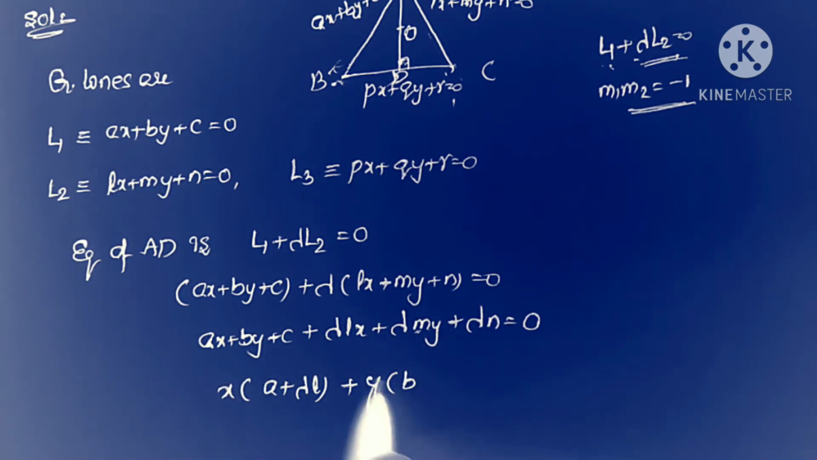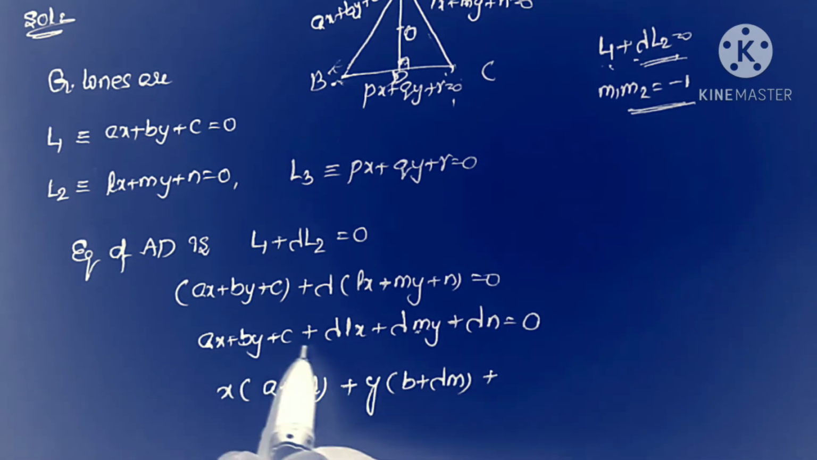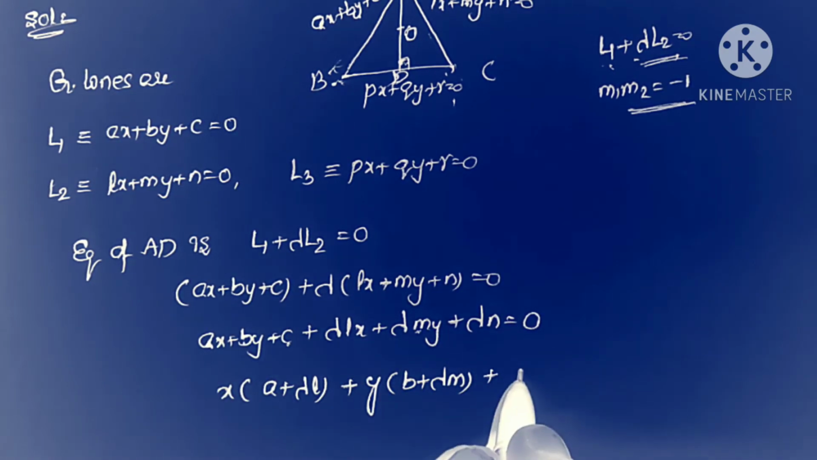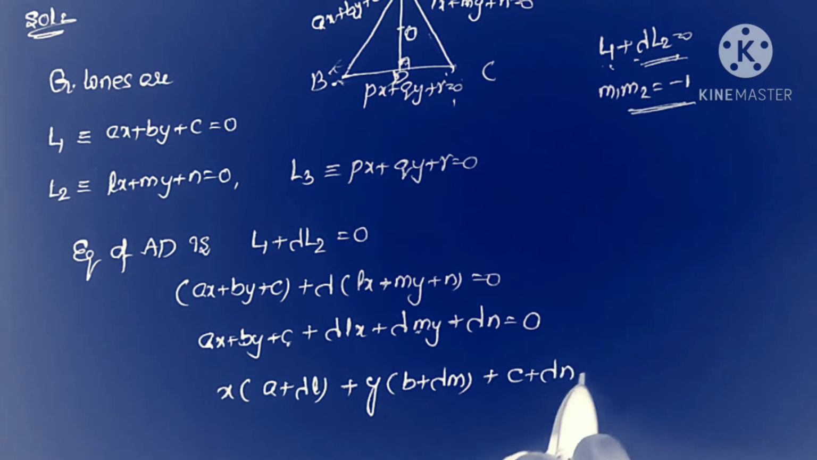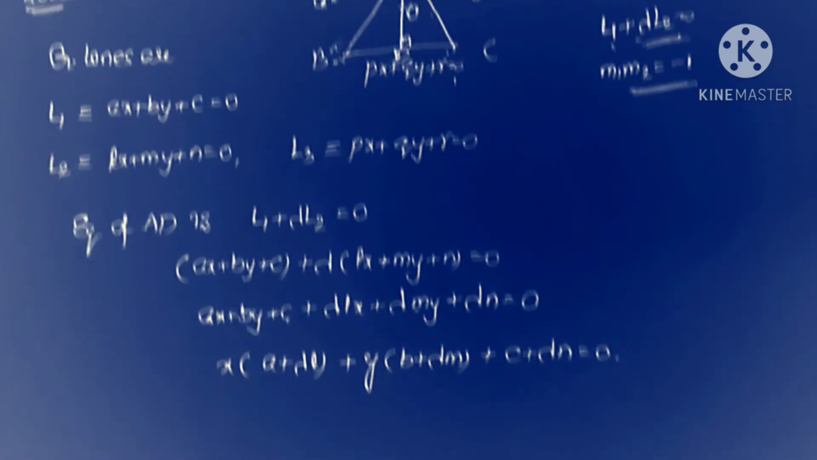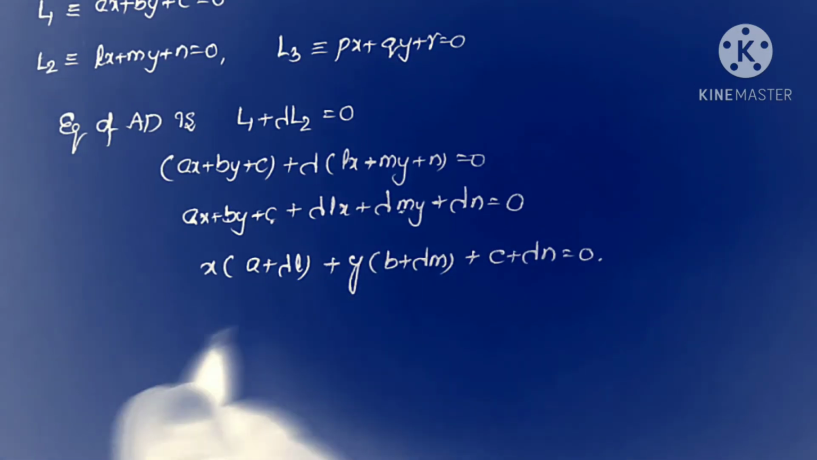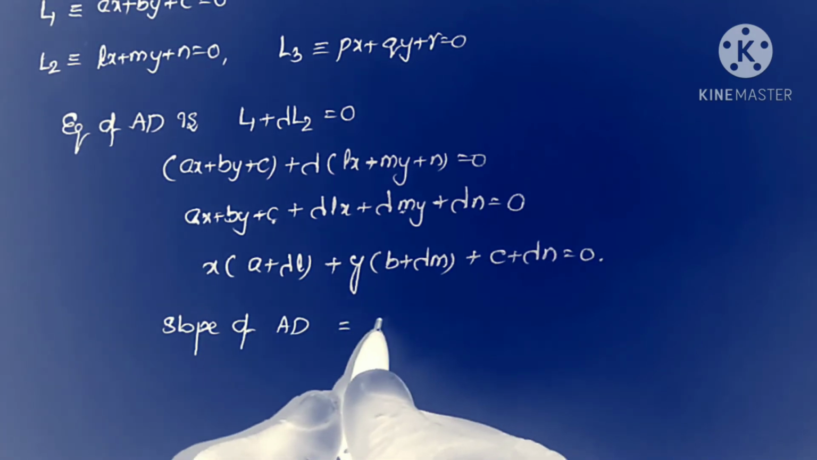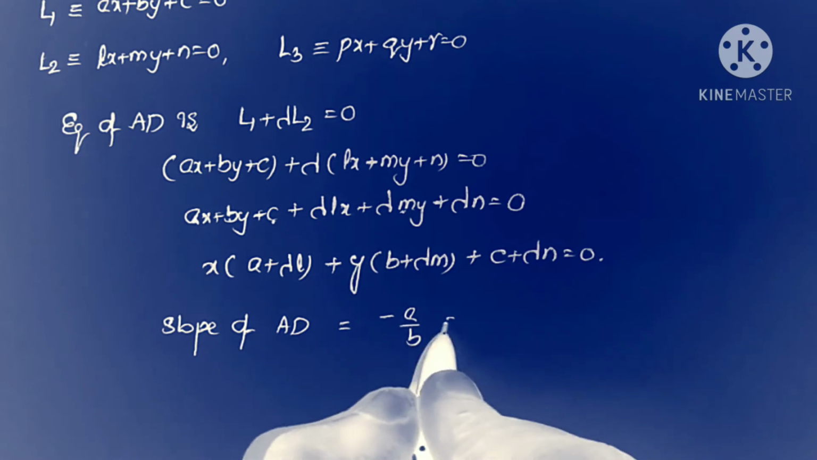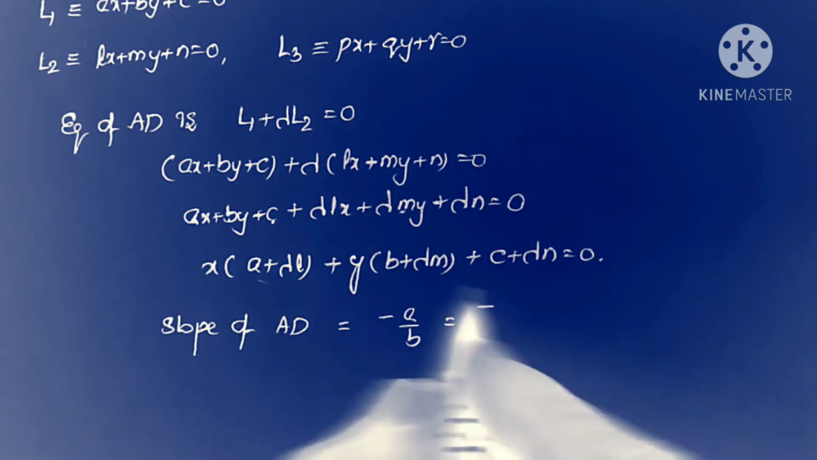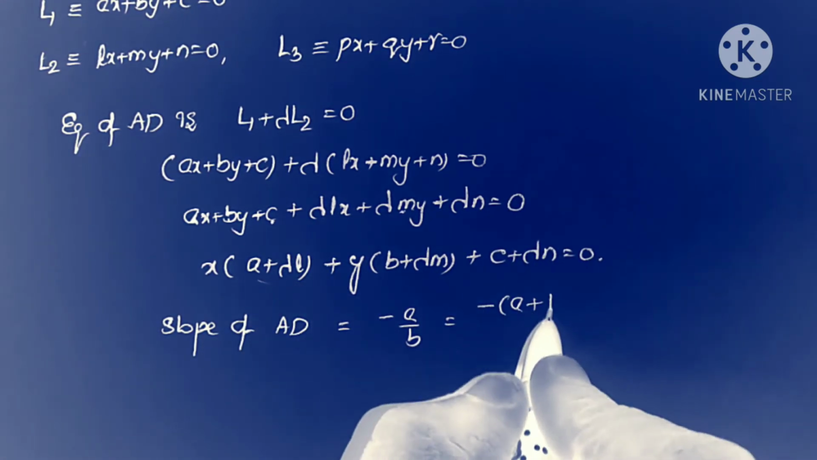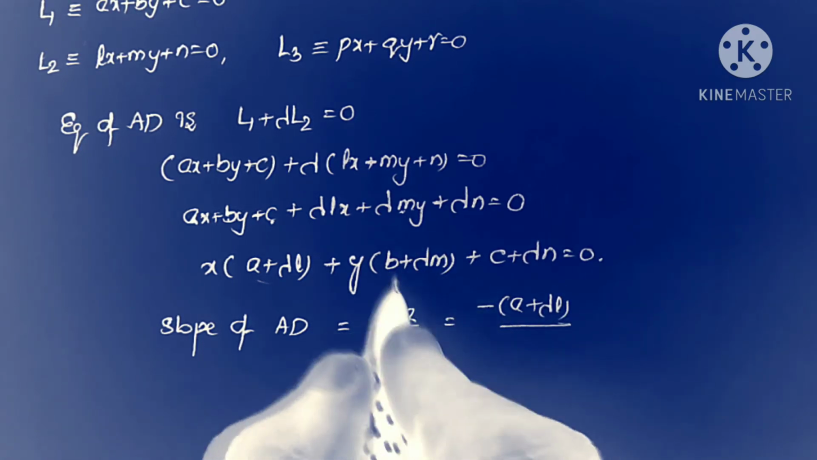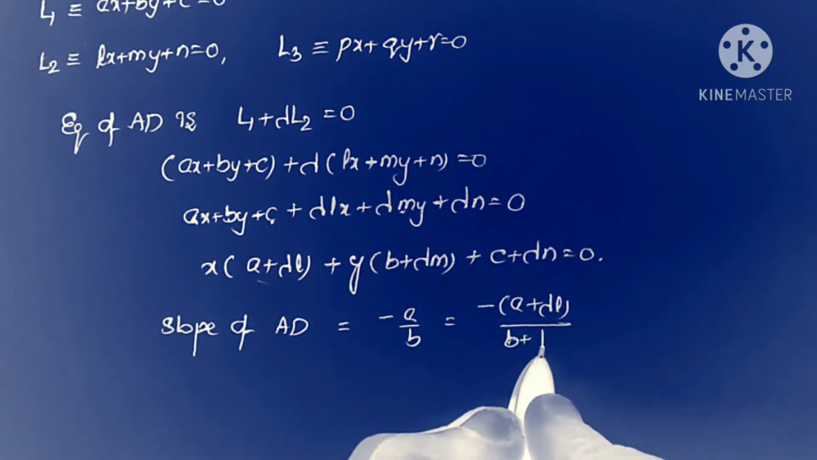From these two terms taking y common, b plus lambda m, plus what are the remaining values? C plus lambda n. C plus lambda n equal to 0. So this is the equation of AD. Now what is the slope of this line? Slope of AD is equal to minus a by b. This is the formula. Now what is the value? A is equal to this value, that is minus of a plus lambda L by b is equal to this value, b plus lambda m.